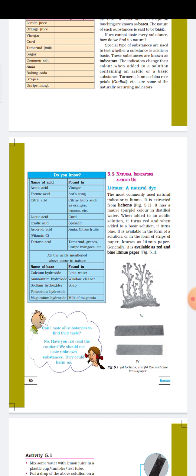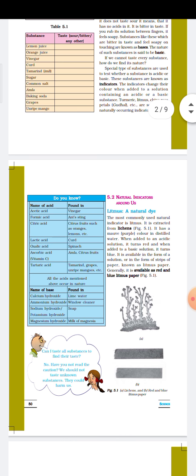Then magnesium hydroxide, which is also known as milk of magnesia, is found in milk of magnesia. So like this, the names of some acids and where they are found, and the names of some bases and where they are found, are given in this table.